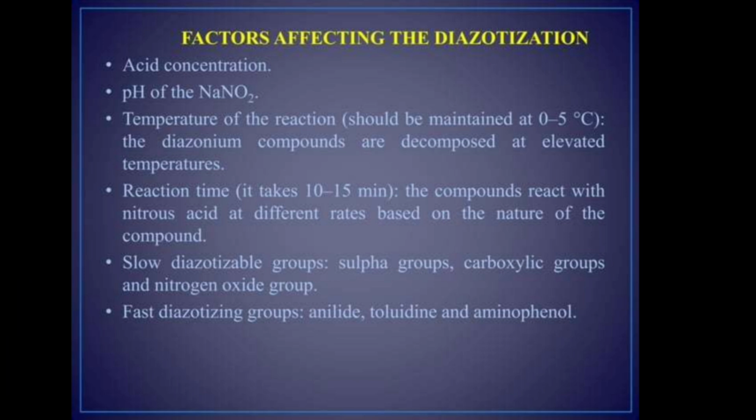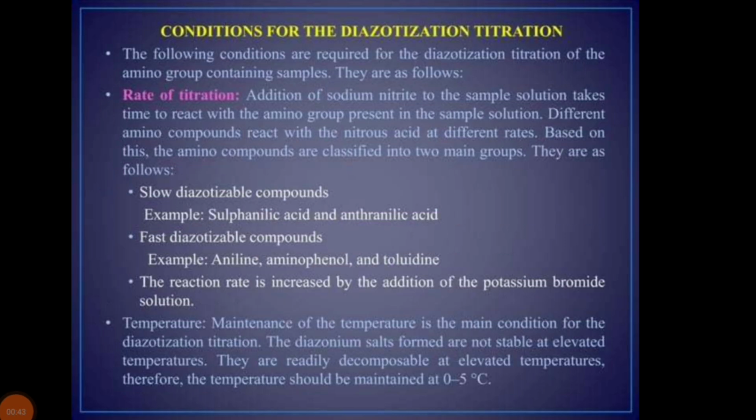The compounds react with nitrous acid at different rates based on the nature of the compound. Slow diazotizable groups are the sulfonic groups, carboxylic groups, and nitro groups. Fast diazotizable groups are the anilide, toluidine, and aminophenol.